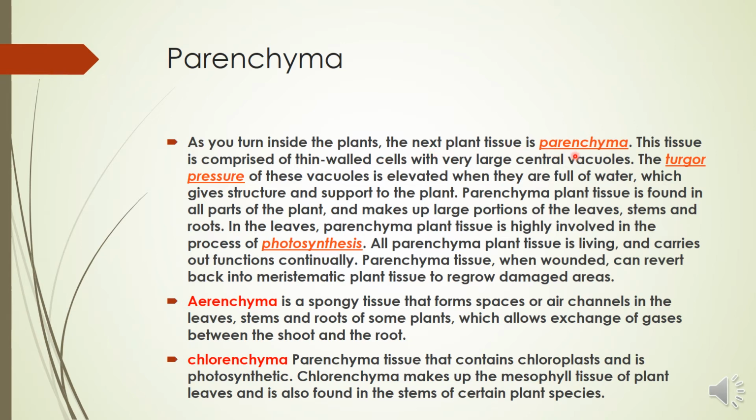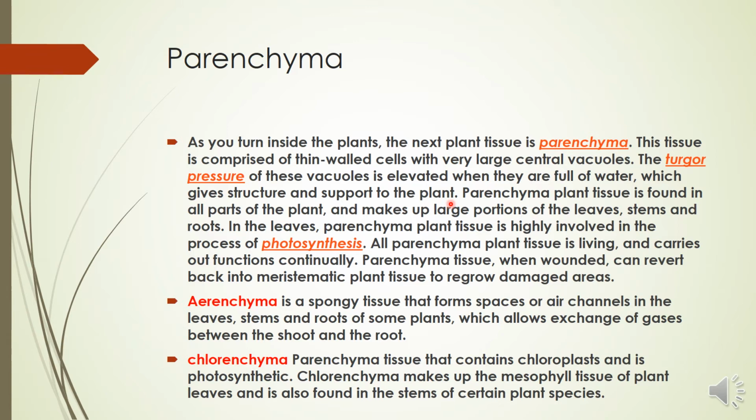This tissue is composed of thin-walled cells with large central vacuoles. The turgor pressure of these vacuoles is elevated when they are full of water, which gives structure and support to the plant. When the turgor pressure is increased, the cell becomes turgid and gives mechanical support to the plant.